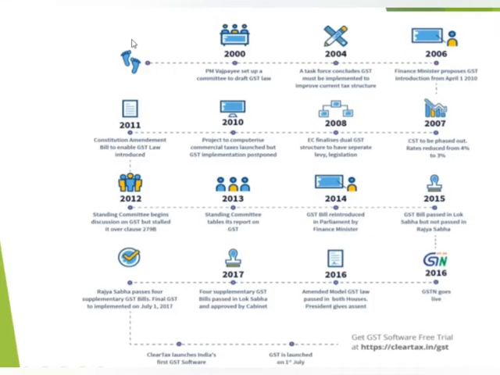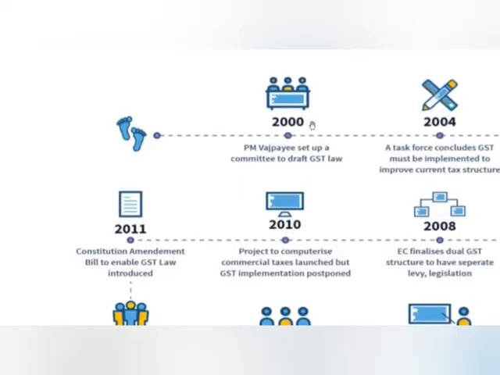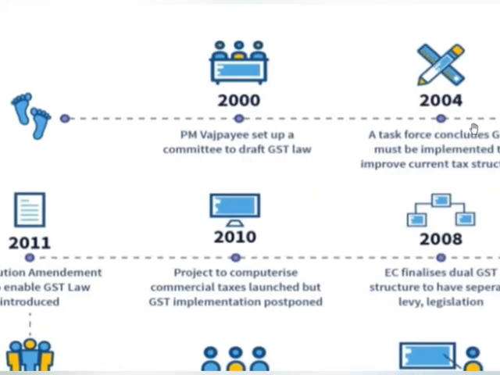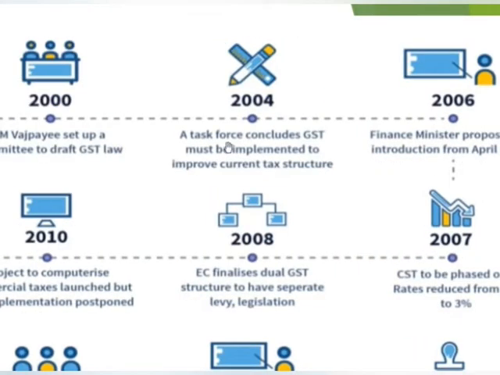Before discussing what GST is, let us examine the history of GST. We all think that on July 1st, 2017, a tax called GST suddenly came to us. But not so. During Vajpayee's tenure as Prime Minister in 2000, the first draft of the GST law was drafted under his leadership. In 2004, a task force concluded GST must be implemented to improve the current tax structure.